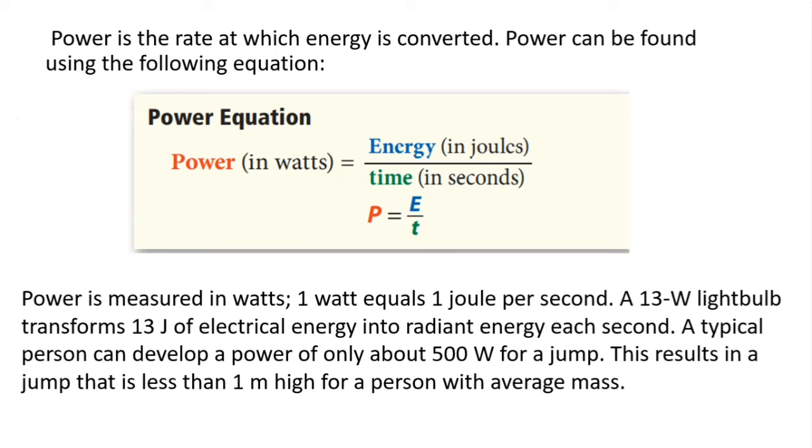Power is the rate at which energy is converted. Power can be found using the following equation. Power equals energy divided by time. Power is measured in watts. 1 watt equals 1 joule per second. A 30-watt light bulb transfers 30 joules of electrical energy into radiant energy each second. A typical person can develop power of only about 500 watts for a jump. This results in a jump that is less than 1 meter high for a person with average mass.